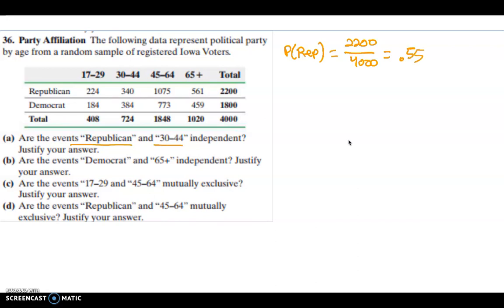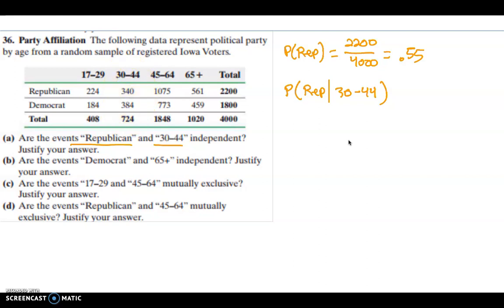Now, to check if Republican and age 30 to 44 are independent, let's see if things change when we ask the probability that you're Republican, given that you are in the age range of 30 to 44. So now we're going to fixate on this column, 30 to 44.